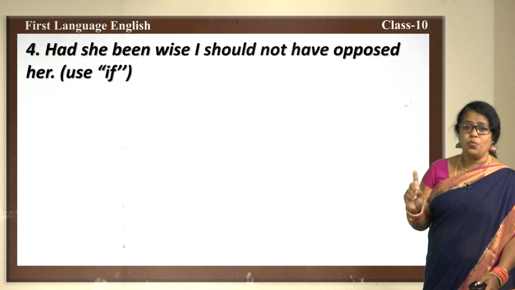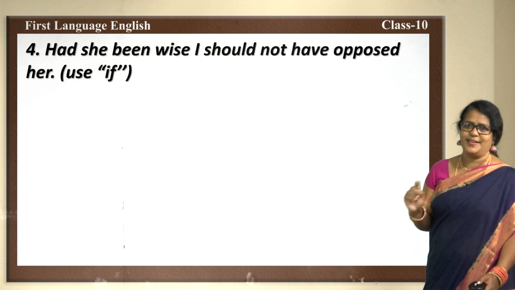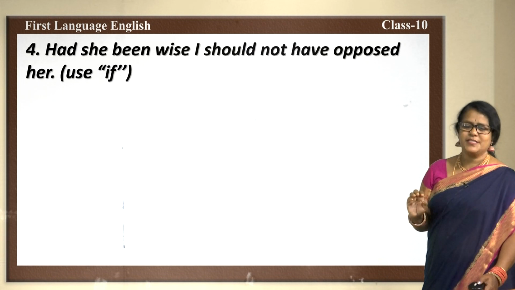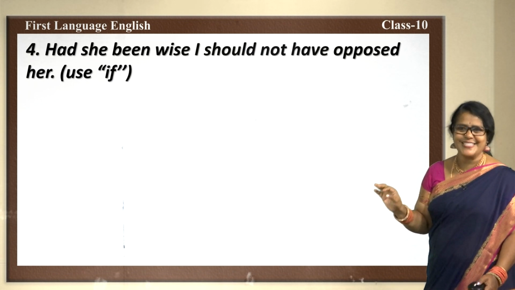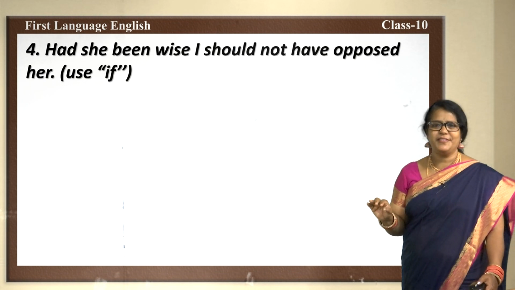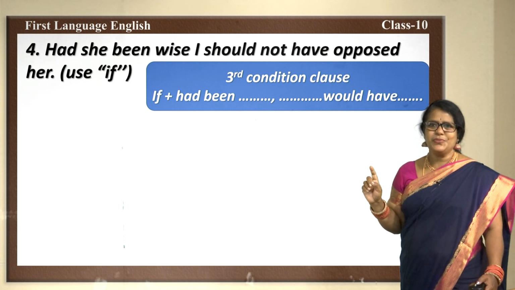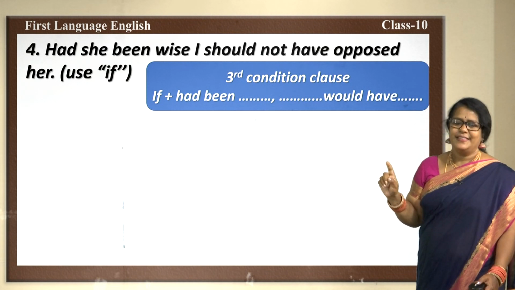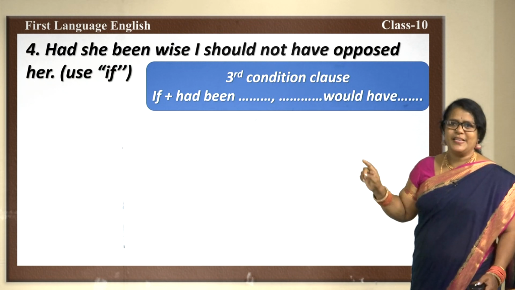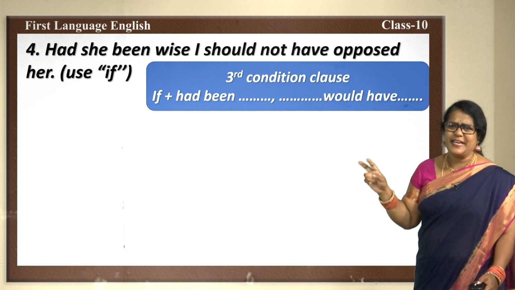Had she been wise, I should not have opposed her. Use if. This is an if clause. We call this also a conditional clause. You would have come across this in your regular classes. Teachers would have definitely taught you about this. When we use had been, this is a third conditional clause. If plus had been, would have, fine, and even negative form also comes.